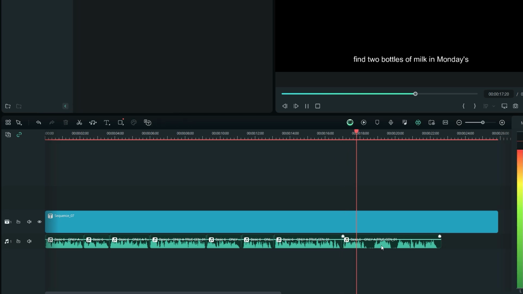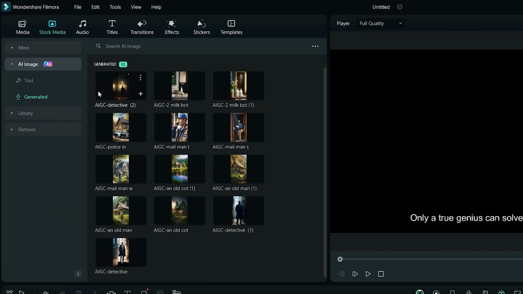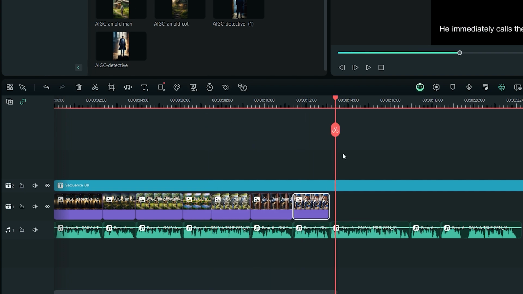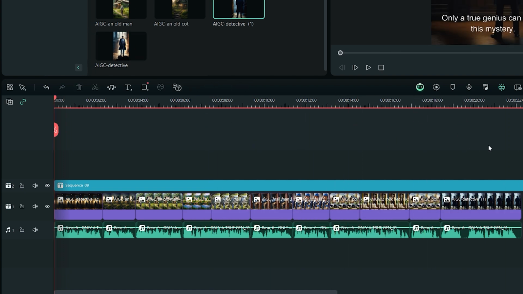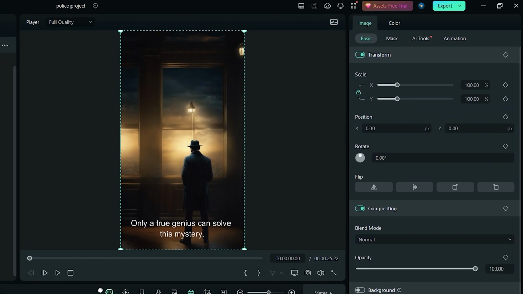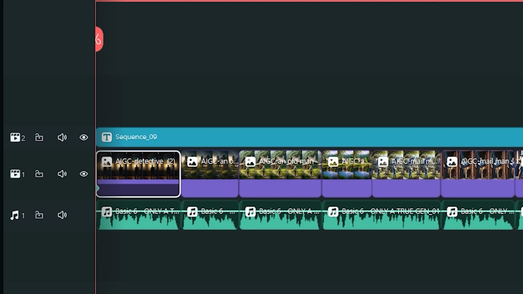Now, the next step is to drag and drop the images above the audio track and match them with the sentences. After that, if you want to add animations on the images, just double-click on any image to open up the editing panel, and then click on this button in front of Transform section to create a keyframe. This will add a keyframe on the image, right where the playhead is located.